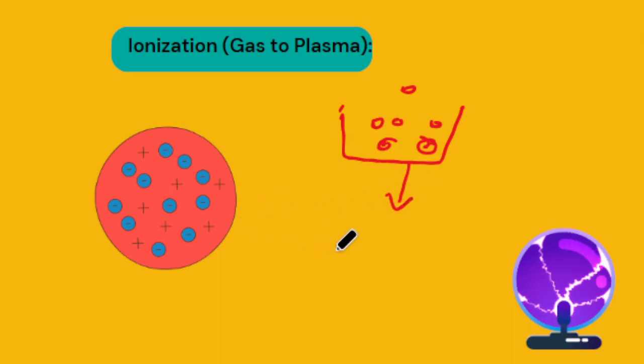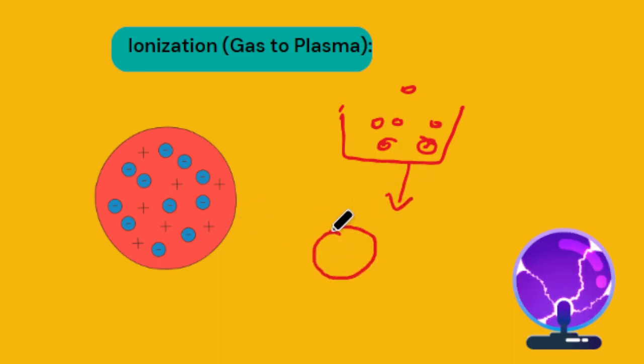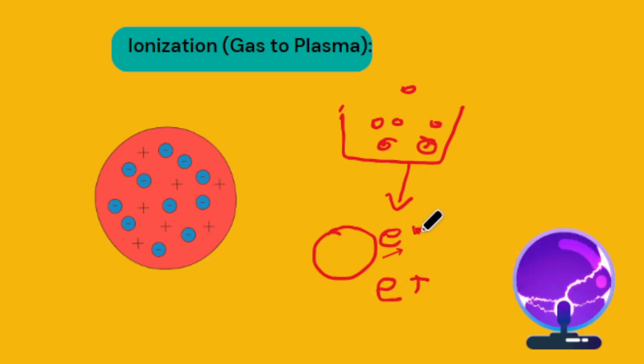If I take one example, if it is a gas molecule, then it loses electrons or gains electrons, resulting in the formation of ions. Two types of ions form here.